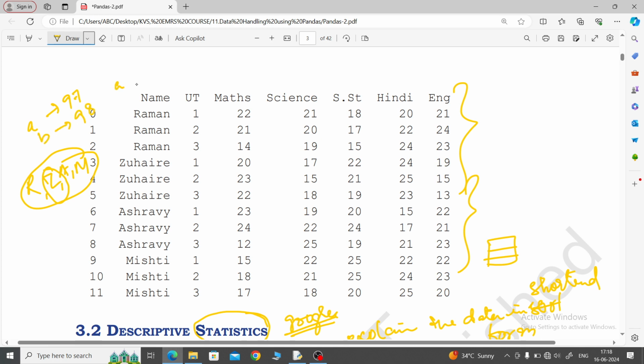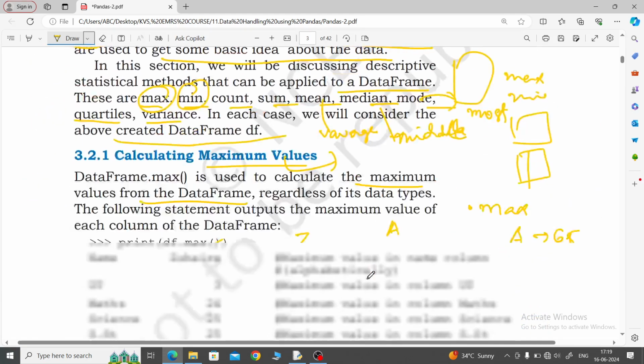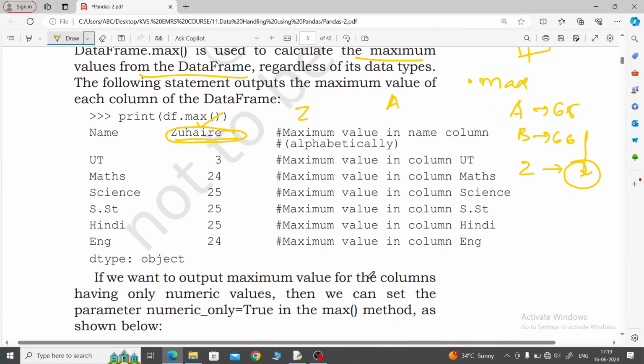So whenever we take small a, now tell me, capital A and small a. Suppose capital A is in Amit, and small a is in Arun. Then which one is bigger? Arun is bigger, so the max value will come as Arun. So whenever string data is given, it is generated through the ASCII value. For numbers, you do not have any confusion: max value means the bigger number in increasing order. So UT3 max is 24, like this it has been given.